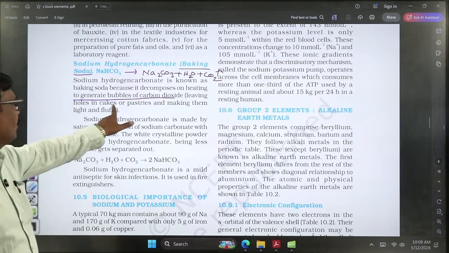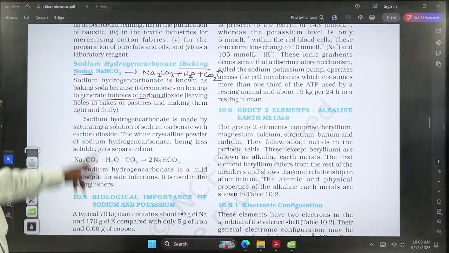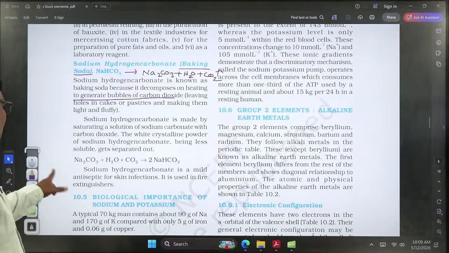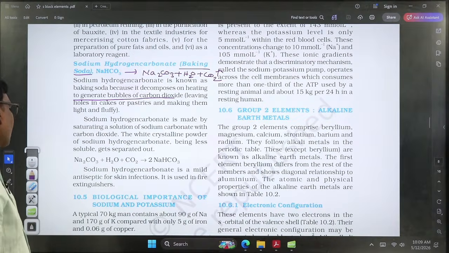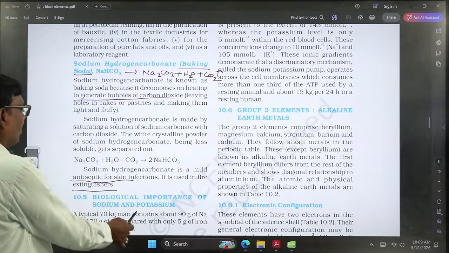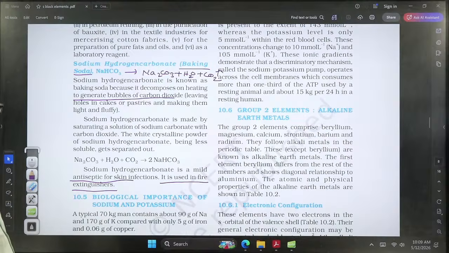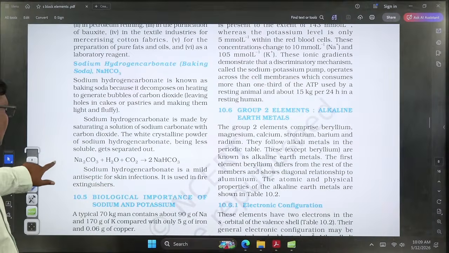Here, it leaves holes in cakes or pastries, making them light and fluffy. So mainly cakes can be made by using sodium hydrogen carbonate. We can prepare sodium hydrogen carbonate by the Solvay process, or by treating sodium carbonate with a saturated carbon dioxide solution, which produces sodium hydrogen carbonate. Actually, sodium hydrogen carbonate is a mild antiseptic for skin infections and is used in fire extinguishers, so it can prevent fire. That's why sodium hydrogen carbonate is used in fire extinguishers.